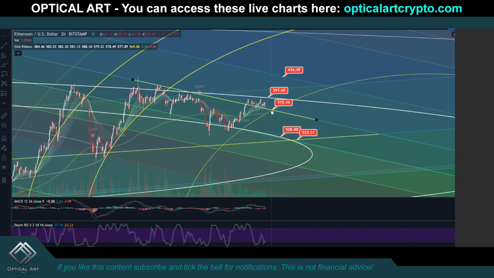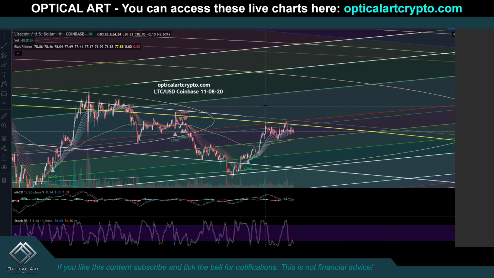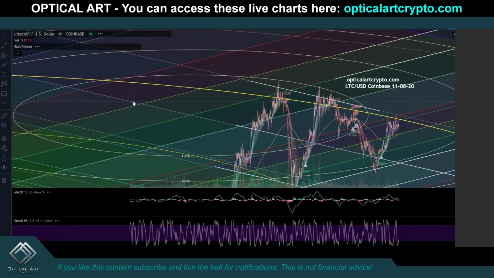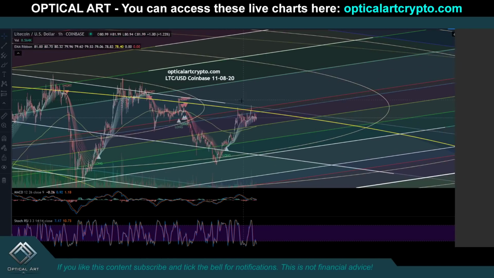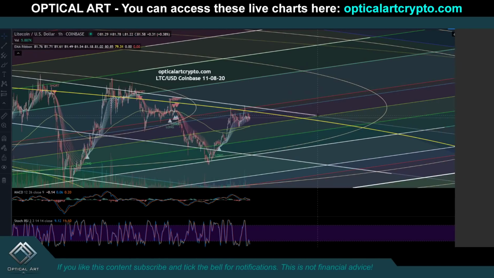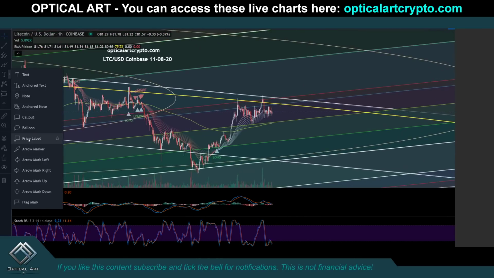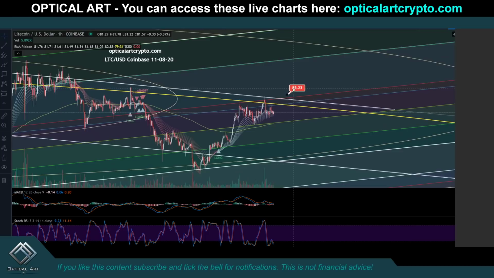It seems likely we'll ride up this ring, so do watch these targets above around $612 to $631. And again, your current resistance is 595. Litecoin, you can see our current resistance is this yellow ring, and this line right here has been very strong resistance.